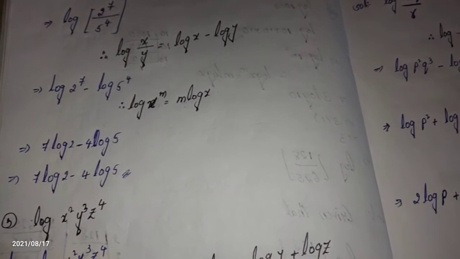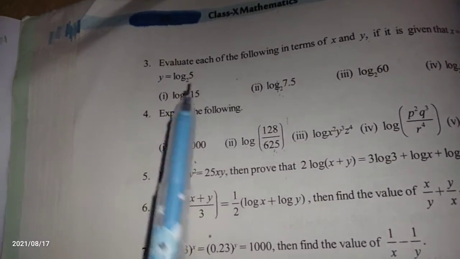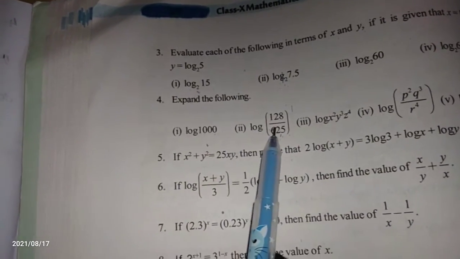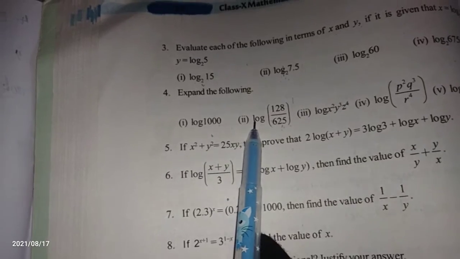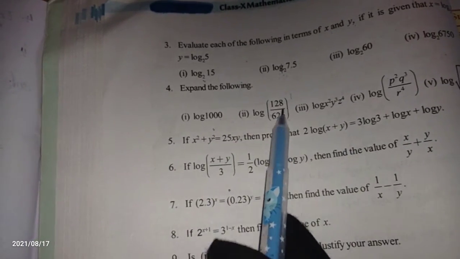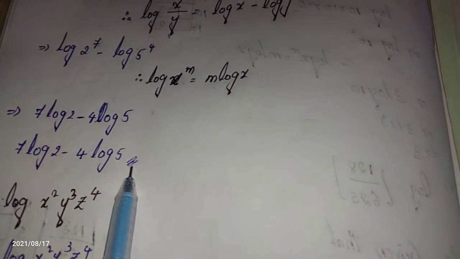Our question is: expand the following. The question is log of 128 divided by 625. It is a single log. We are expanding it. What we get is 7 log 2 minus 4 log 5. This is your answer. Let's see the third one.